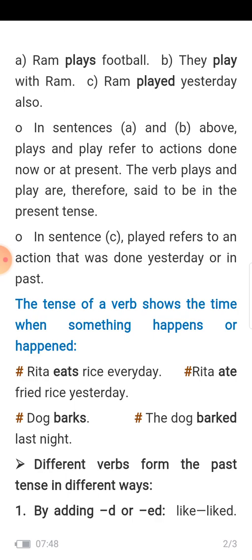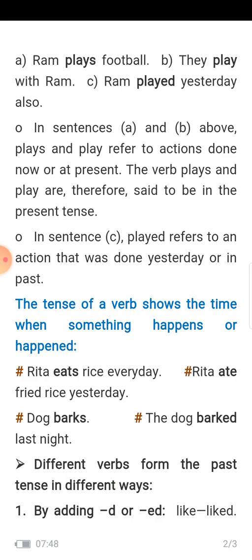In sentence C it is written Ram played yesterday. Played refers to an action that was done yesterday or in the past. So we get two forms, present and past.